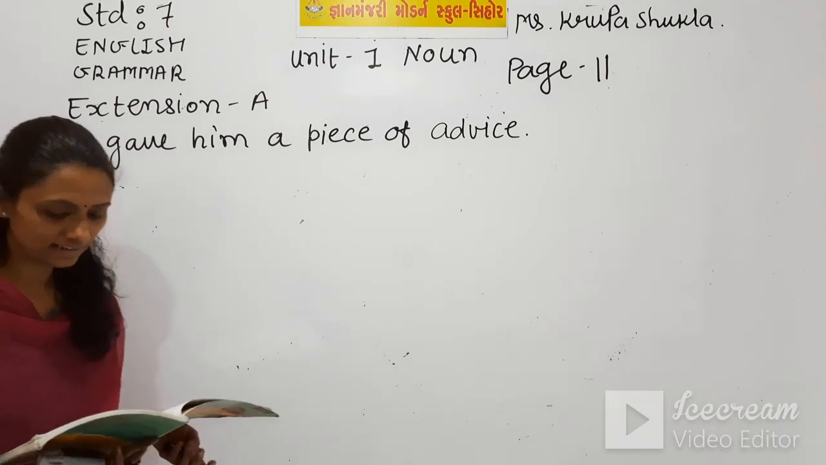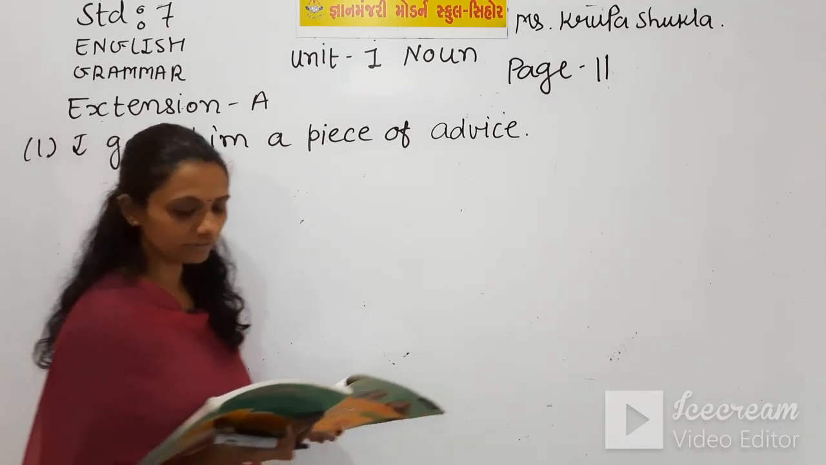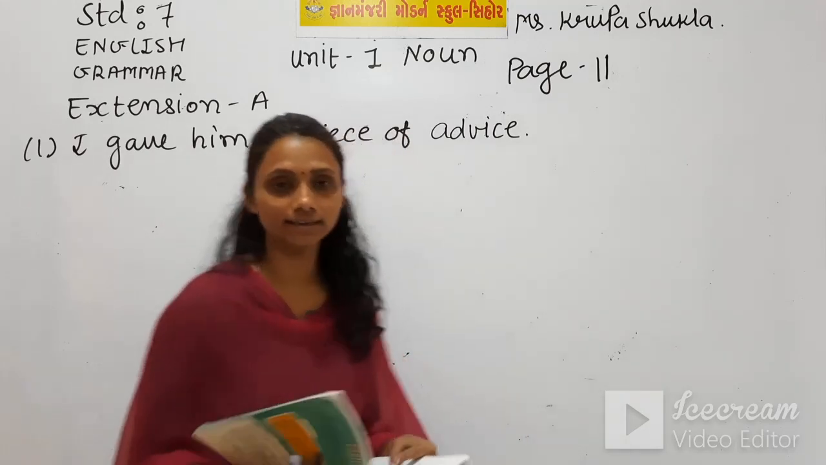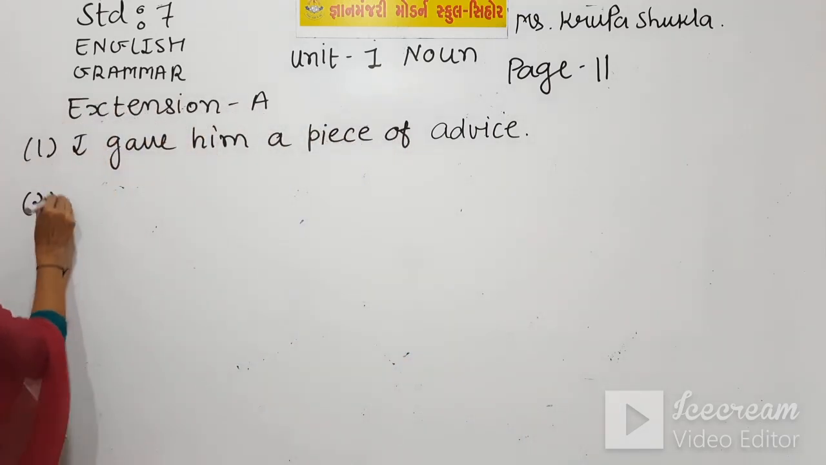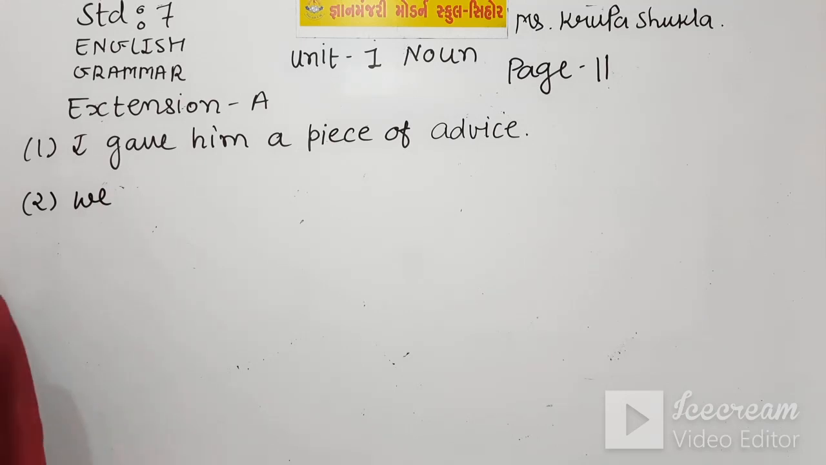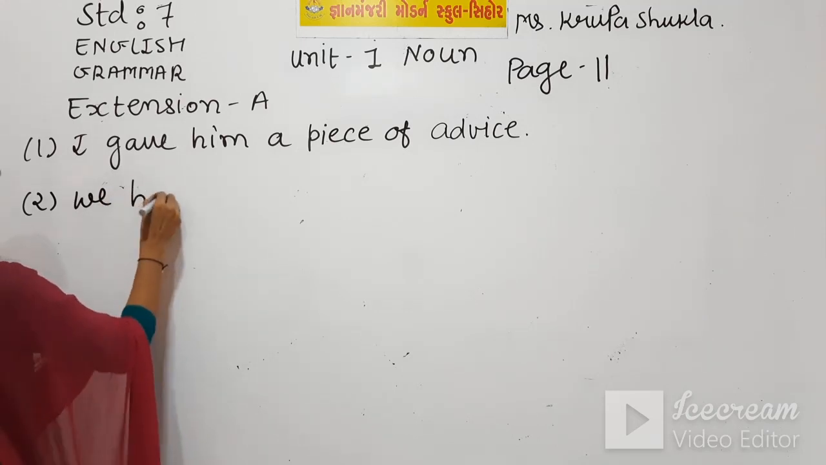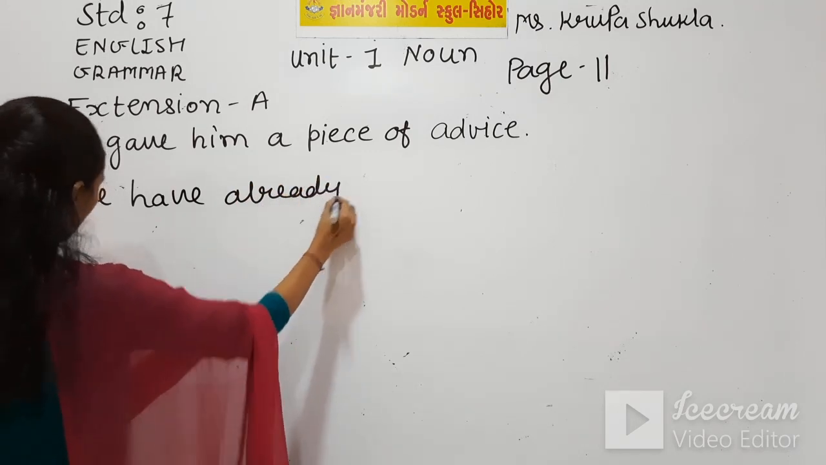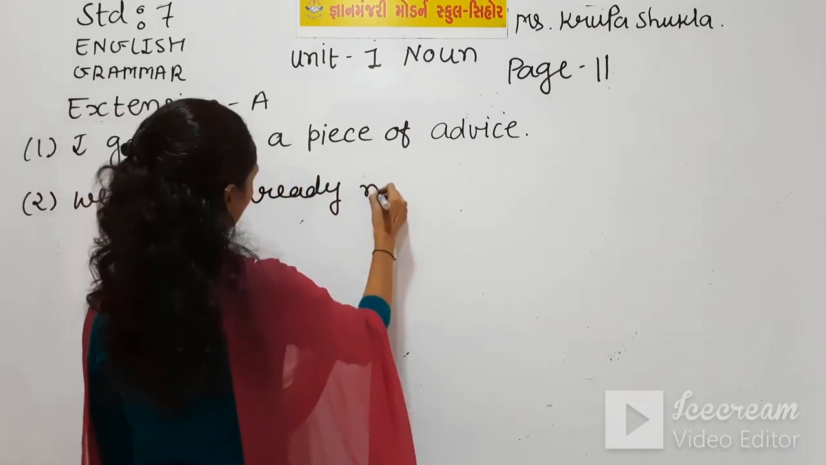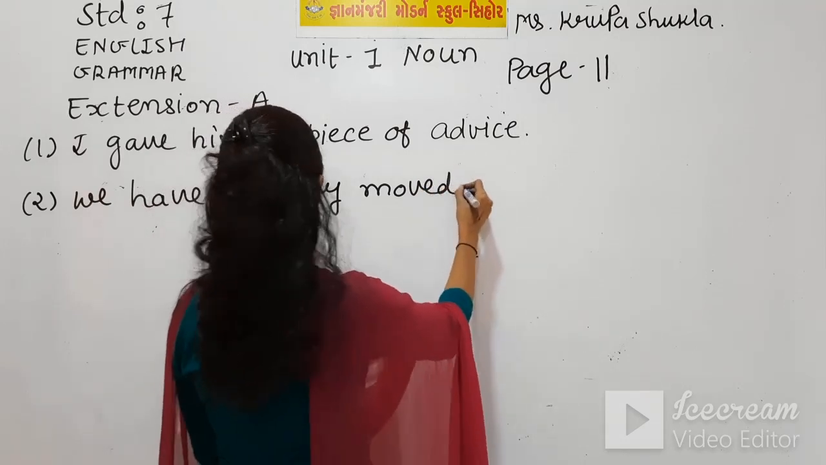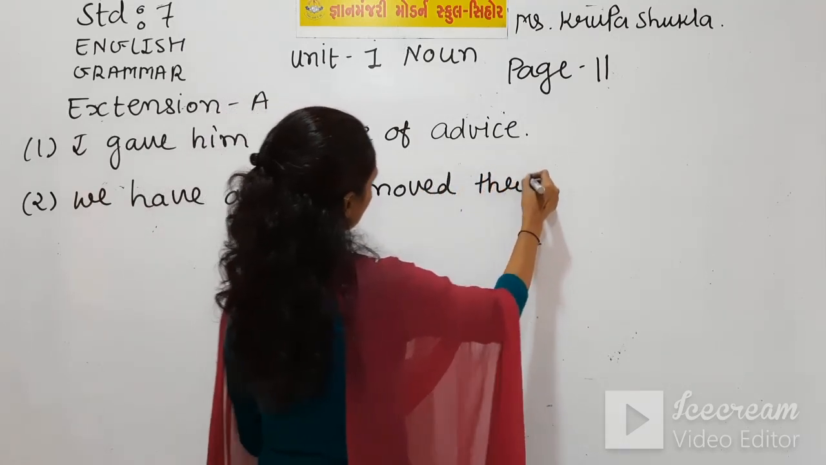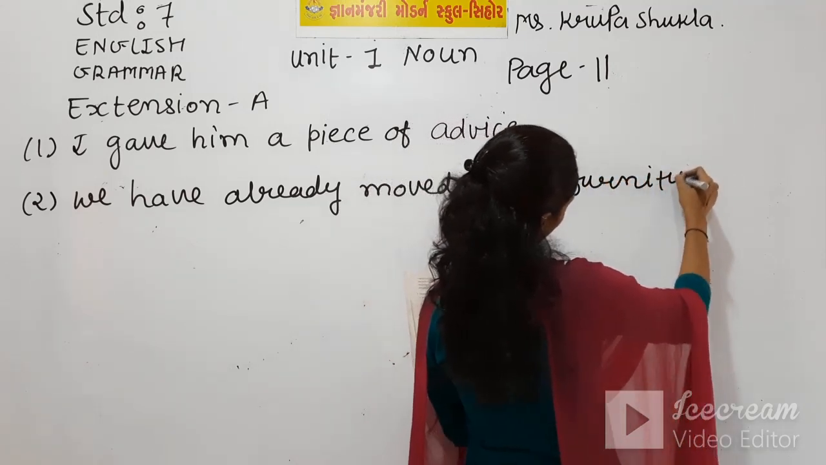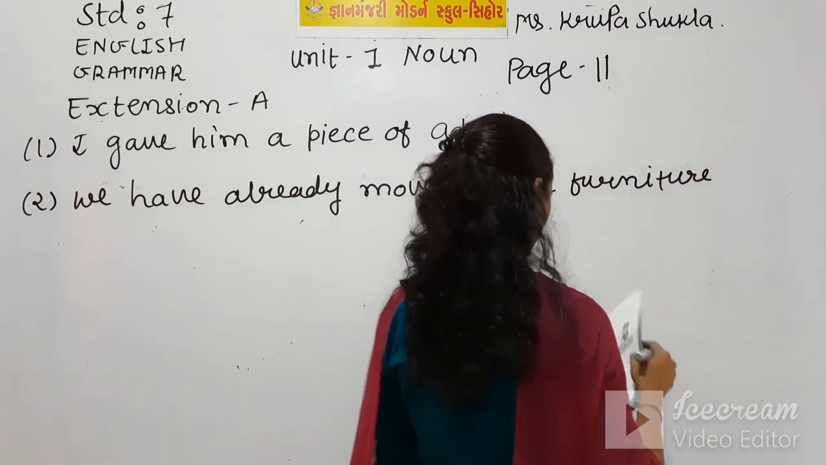Okay. Second is, we have already moved 3 furnitures upstairs. You know that furniture we can't use in plural. So the right one is, we have already moved 3 furniture upstairs.